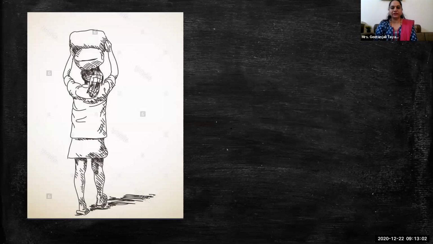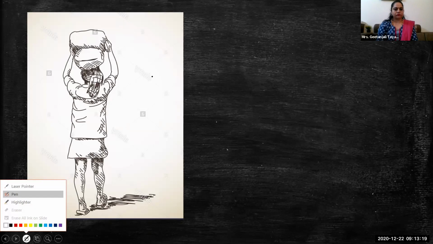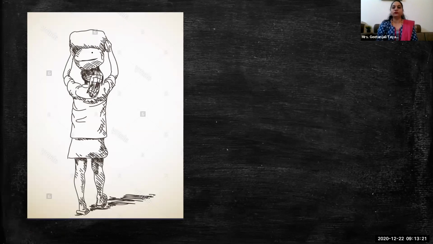So we ended at this slide. One person is carrying a weight on his head, and he is walking in a horizontal direction. Here, where is the force applied? Force is getting applied over here.